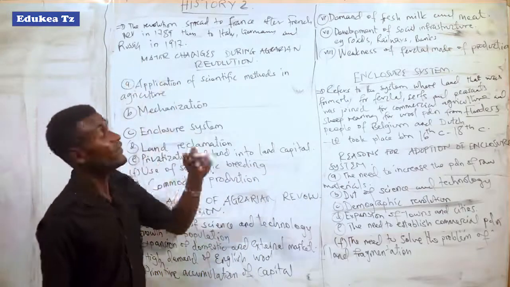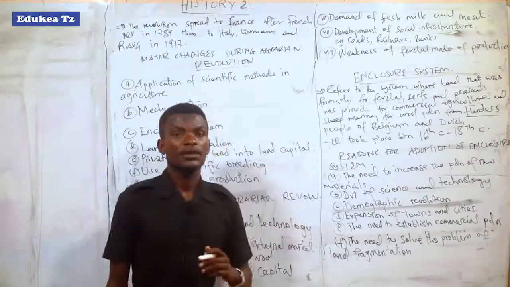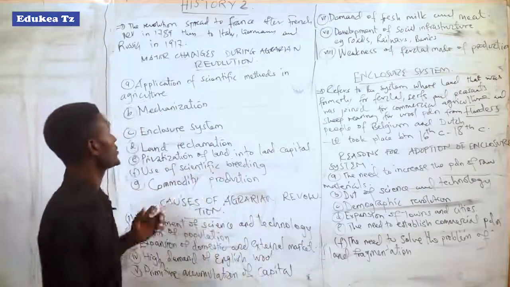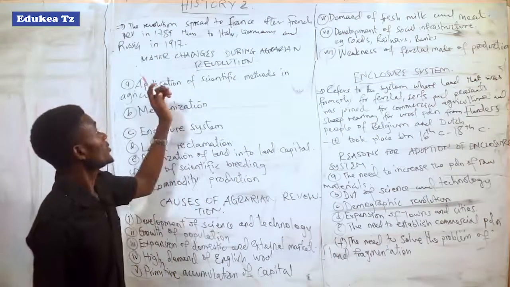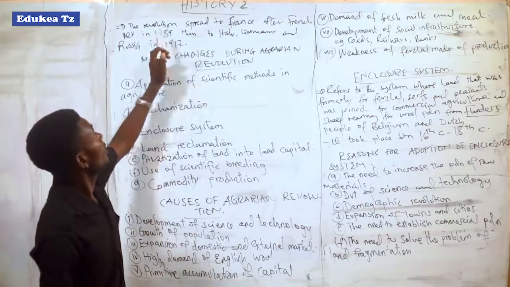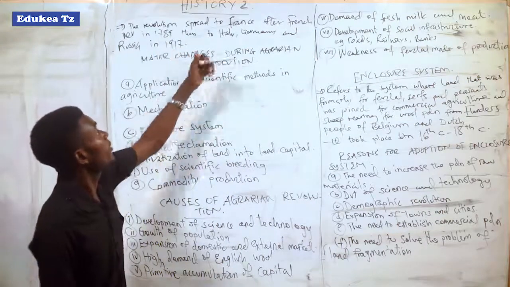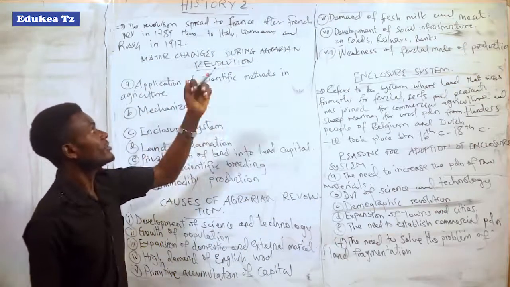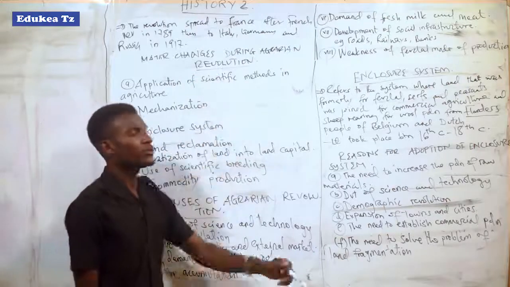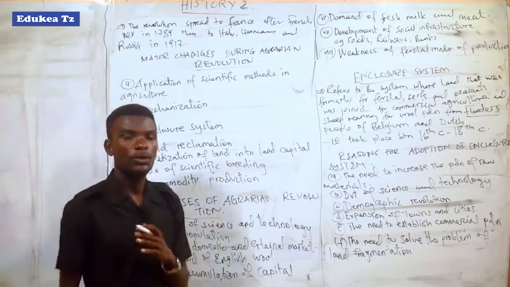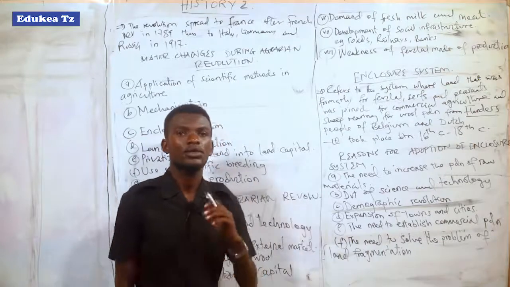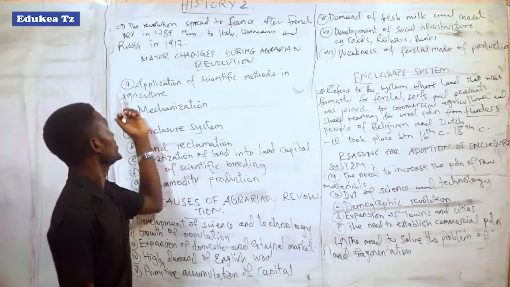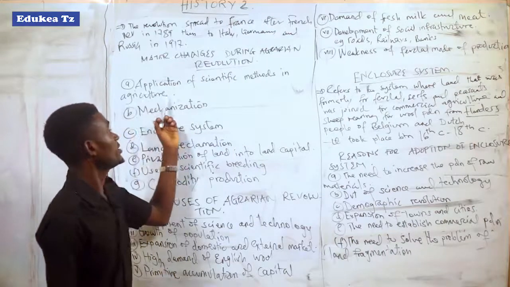For example, in Russia, after the Bolshevik Revolution in 1917, the agrarian revolution came into being. So after looking at that explanation about the agrarian revolution, let's see the major changes during the agrarian revolution. Means we have to look at the changes that took place during the agrarian revolution. The first change was application of